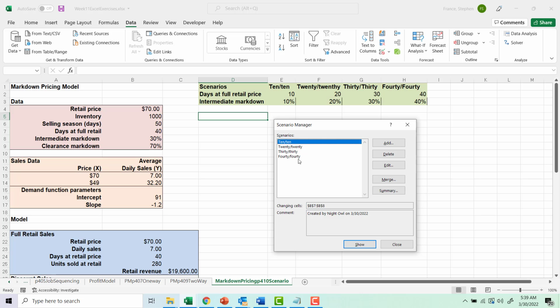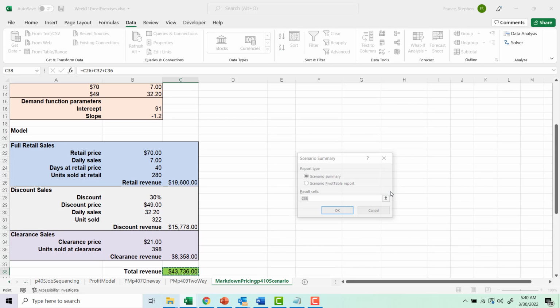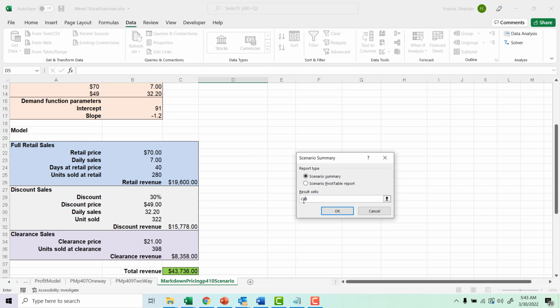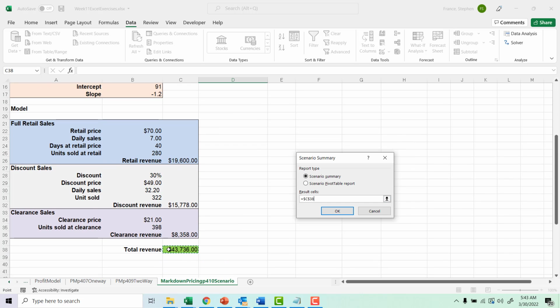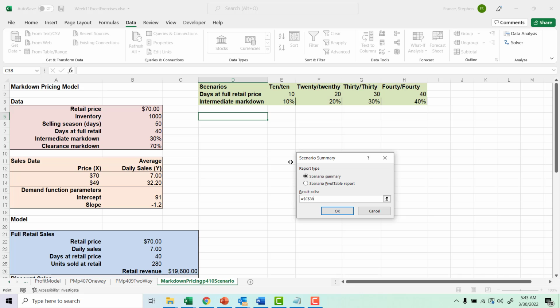So we have our 4 scenarios here. And what we're going to do is now actually perform this analysis. So we're going to click on the summary button. And what happens here, it seems to have automatically guessed that what we want is our results to be our total revenue, and we want to look at the different total revenue for these different scenarios.